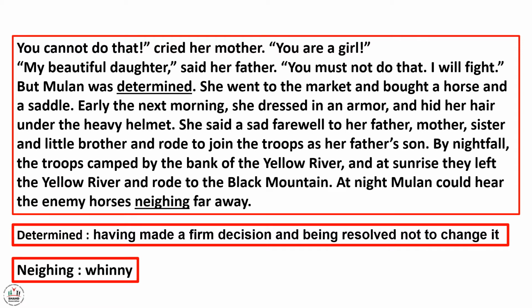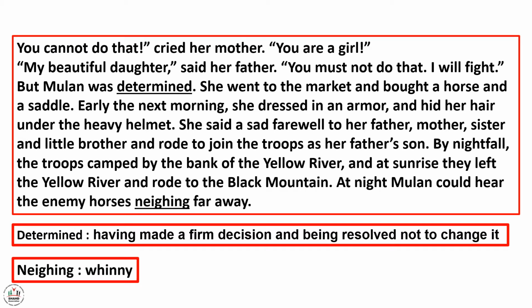She went to the market and bought a horse and a saddle. Early the next morning she dressed in an armor and hid her hair under the heavy helmet. She said a sad farewell to her father, mother, sister, and little brother, and rode to join the troops as her father's son.